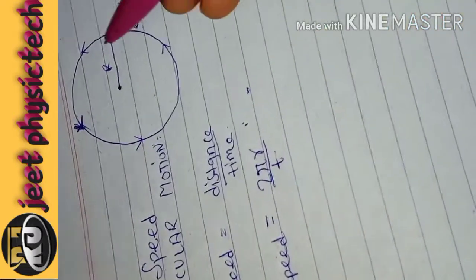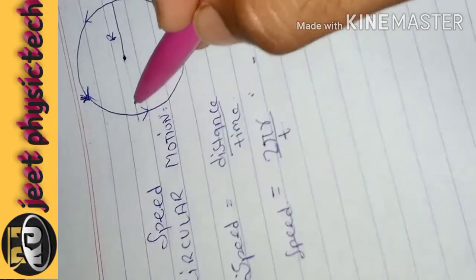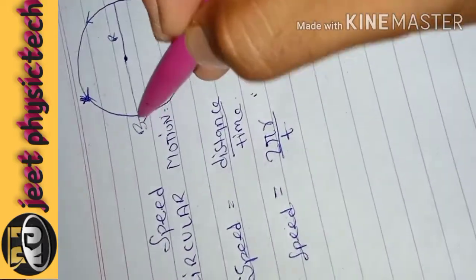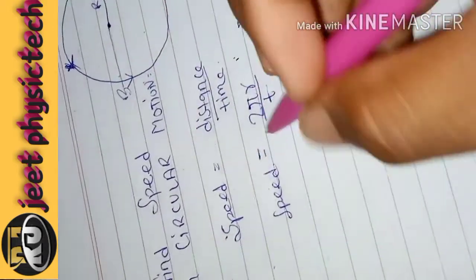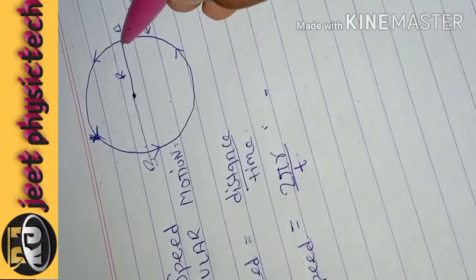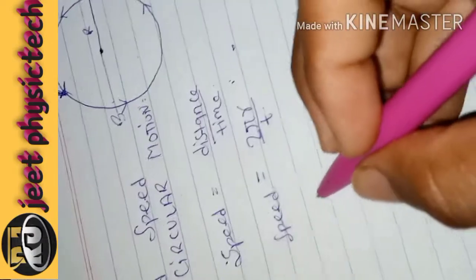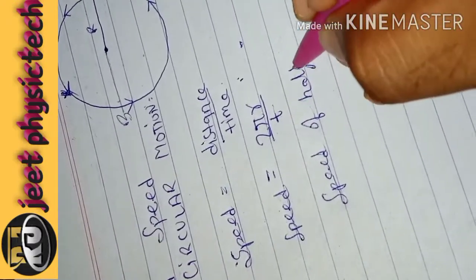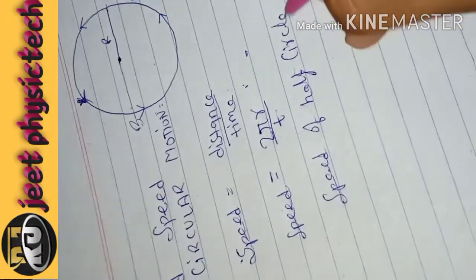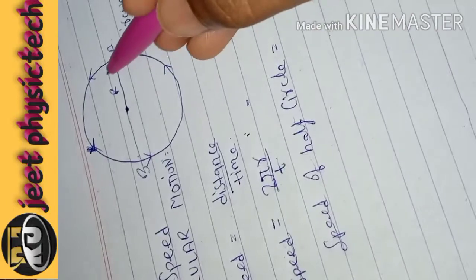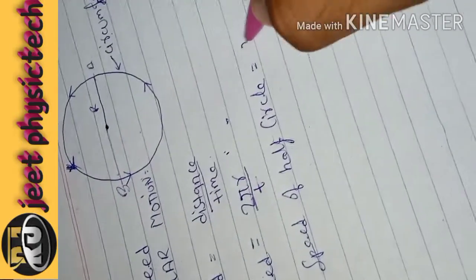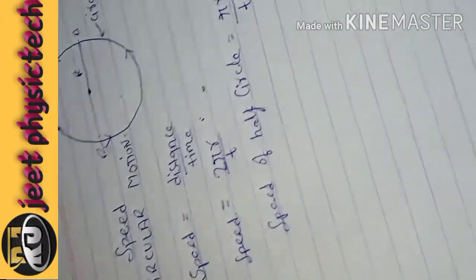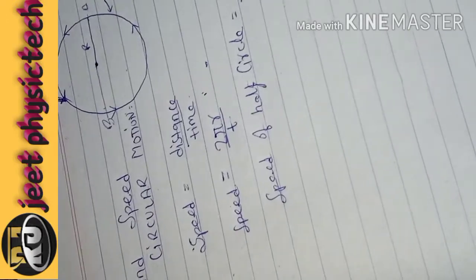And friends, if a body moves in only a half circle, starting from point A and stopping at point B, the circumference of a half circle is pi r. So the speed for a half circle is equal to pi r upon t. Our formula is ready. I hope you all understand.